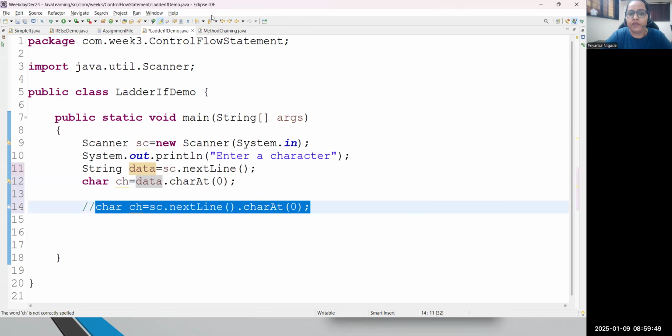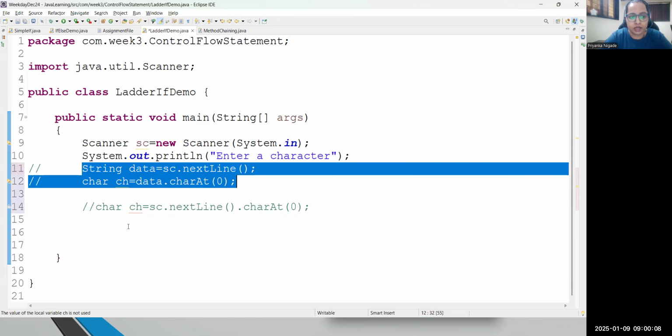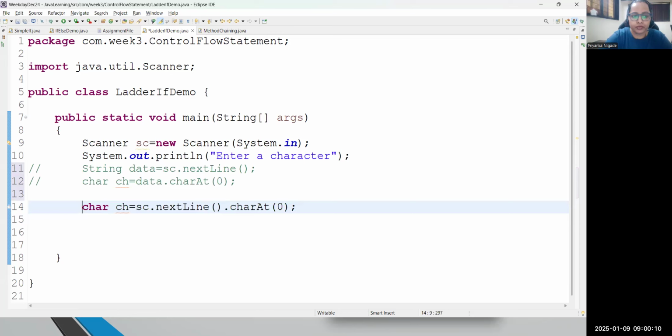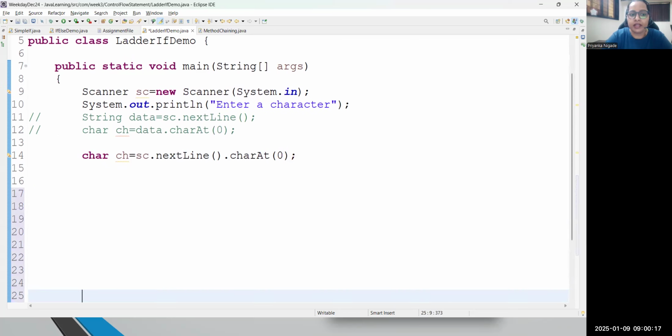So if any method gives you the same class instance, then from that class you can call anything. This is the concept of builder pattern or chaining. So either you write in this manner or you write in one line, both are the same. At this moment, I will remove this and I will take this one line code. Great, because it will be easy to maintain that program again, correct? So now we are reading a character.